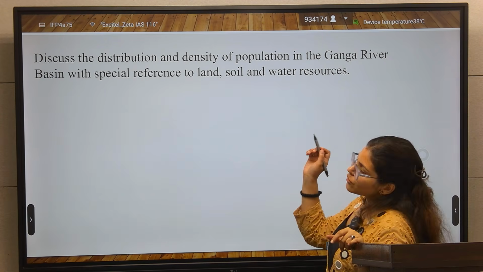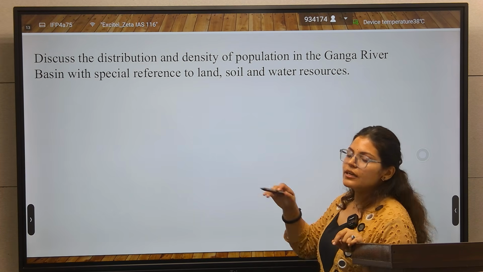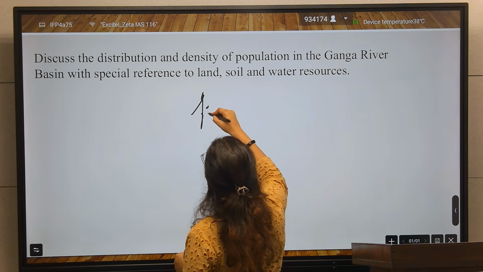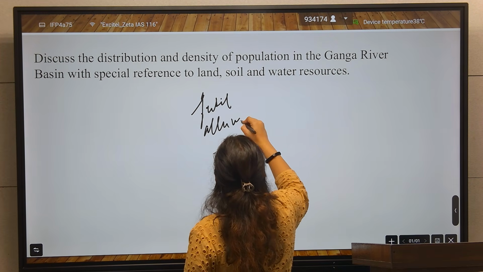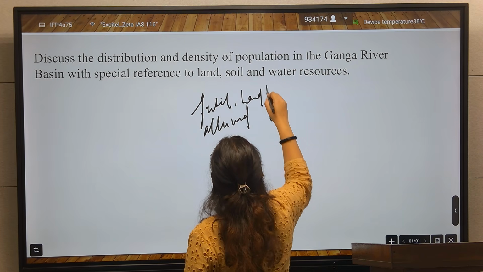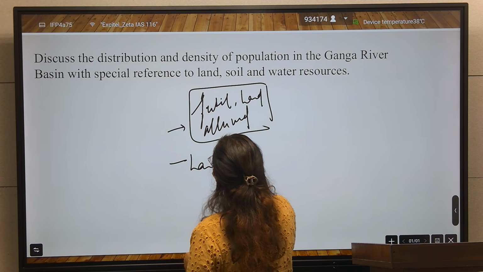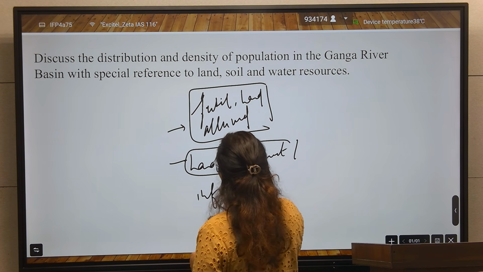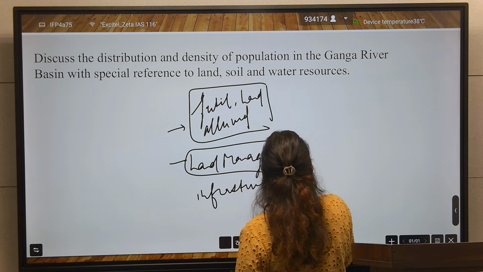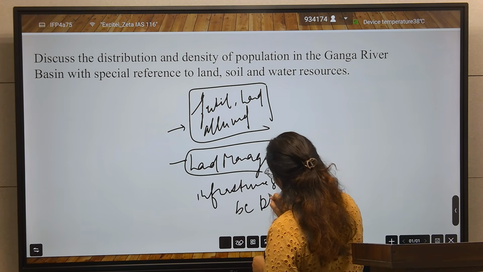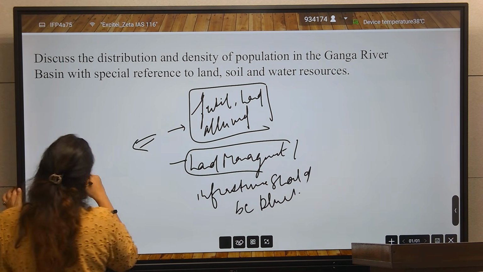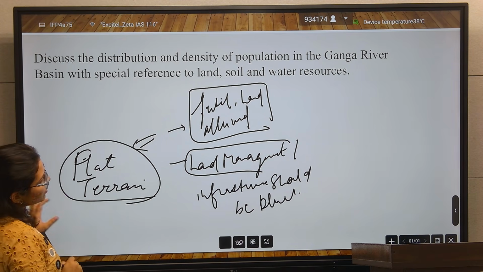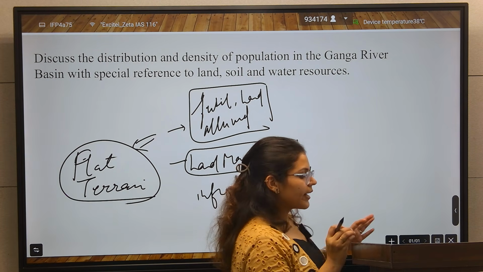After that, for density of population, you will describe the land: in the Gangetic plain there is fertile alluvial land. Here land management should be there, and every infrastructure should be built here. We will also talk about the flat terrain. All these points you will write in land.